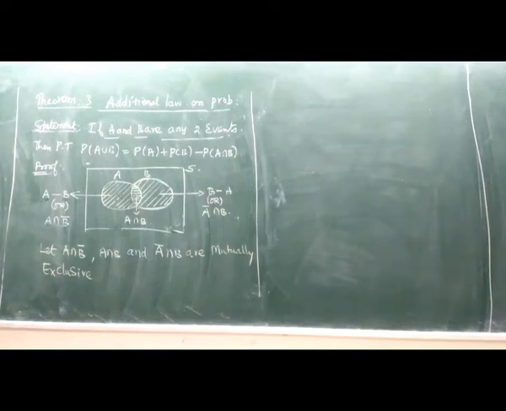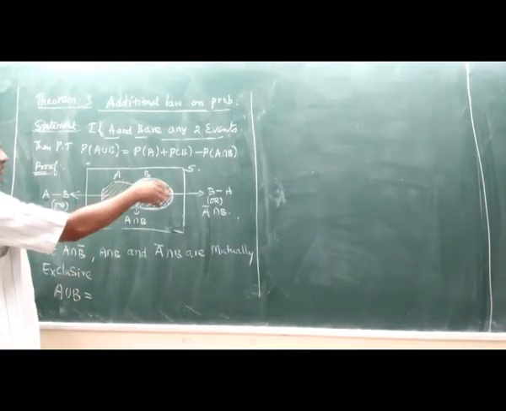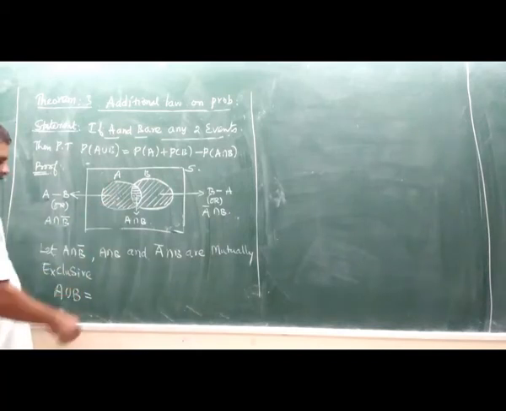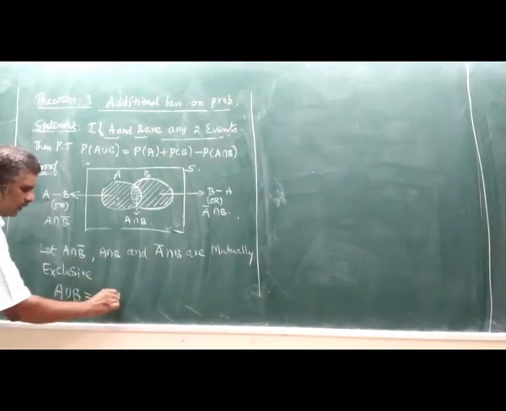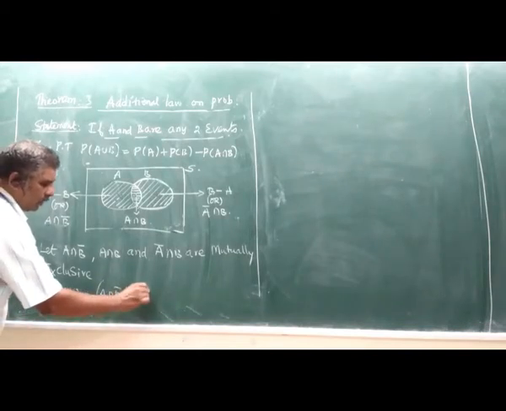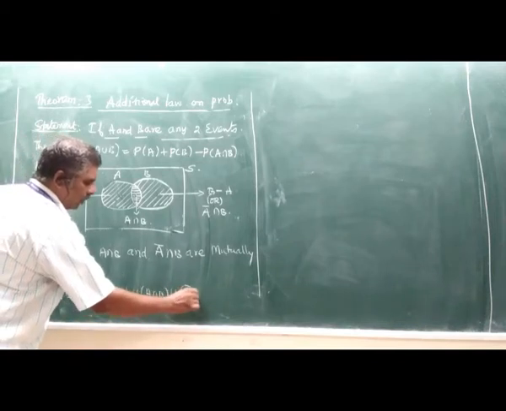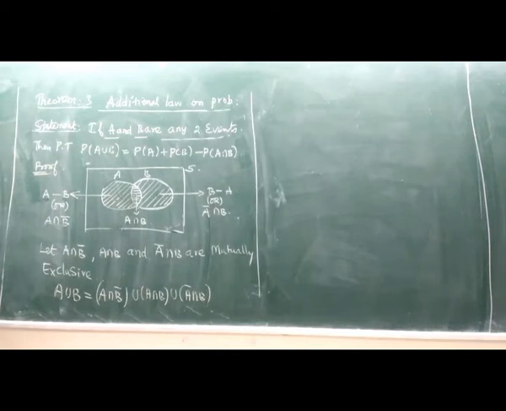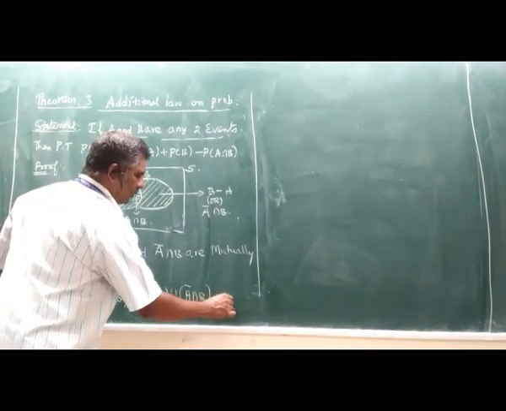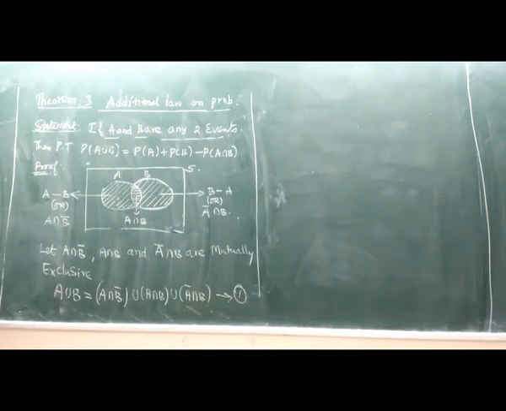Now we can find A union B. Take the left hand side, A union B. A union B is the union of the three parts, 1, 2, 3. The whole thing is A union B. So this A union B can be written as A intersection B bar union A intersection B union A bar intersection B, which is equation number 1.